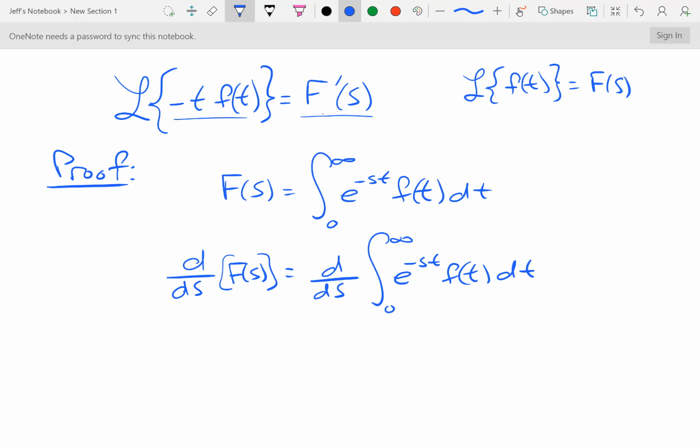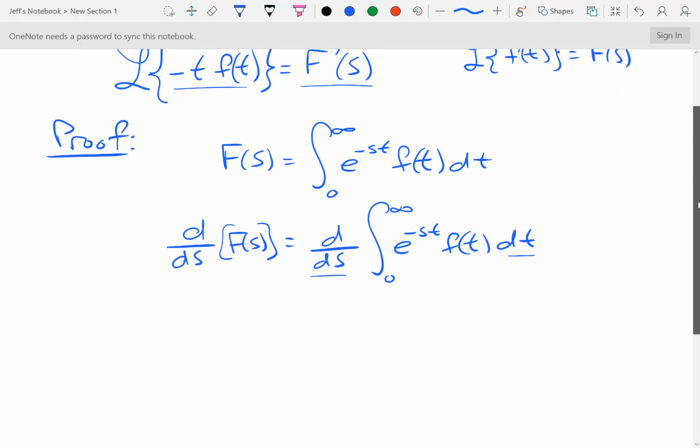On the right side, what I'm going to take advantage of is that this is a derivative with respect to s, and this is an integral with respect to t. So everything that has an s in it is a constant in the integral, which means that I could move that derivative inside of the integral. So let me give myself a little bit more space here.